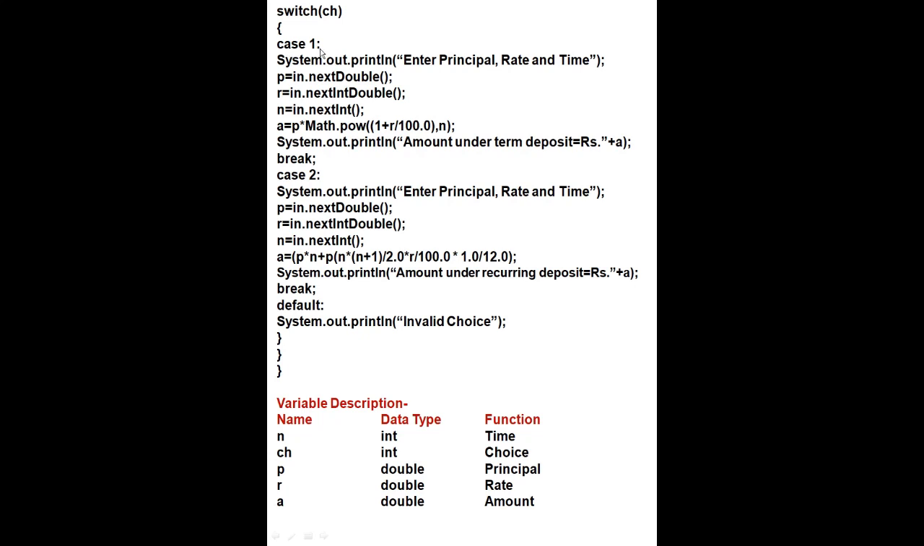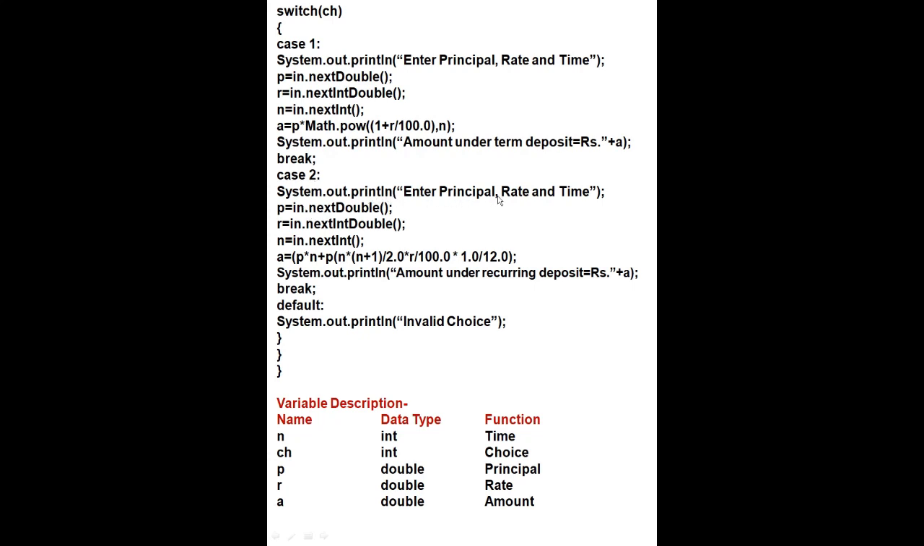Curly bracket, case 1. Case 1 for first case. System.out.println, for this you will enter principal, rate and time. Then p data type next double, r data type also double, n data type in int form, because time is given in integer terms. Now you will write the formula from the question. A is equal to p multiply Math.pow 1 plus r by 100 and power is n. Then System.out.println amount under term deposit rupees is equal to plus a. This we will print here.